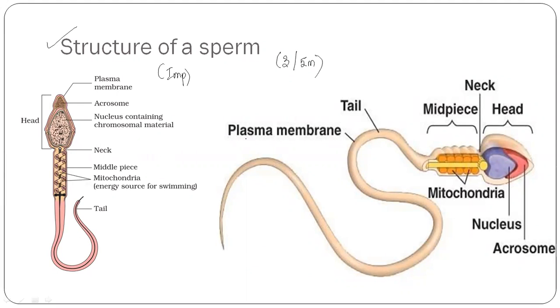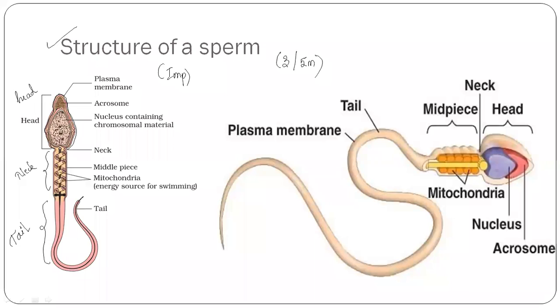So here in the sperm, what you need to remember is the head part, the neck part, and the tail. Now in the head part, what are the different parts present and what are their functions? There is a plasma membrane which covers the head part of the sperm.